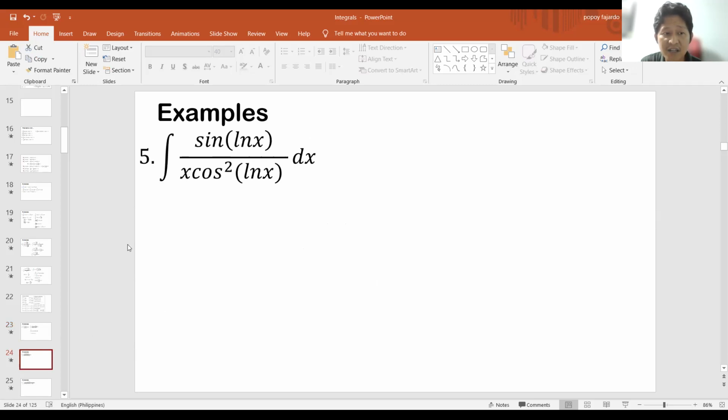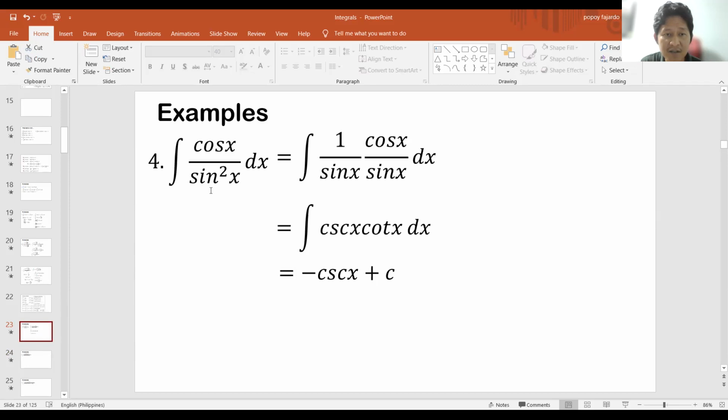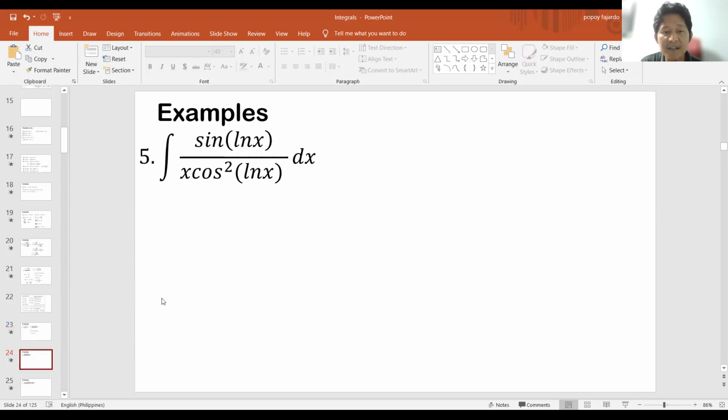May sin u, cosine u, kaso pala ito naging sine squared lang sa baba. Di ba? Ito naging cosine squared. Pero parang kung titingnan natin cosine squared u, sine u iyan, di ba? Parang nagbibigay na sa atin ng hint na ito yung magiging u natin, yung ating nasa ln x, di ba?